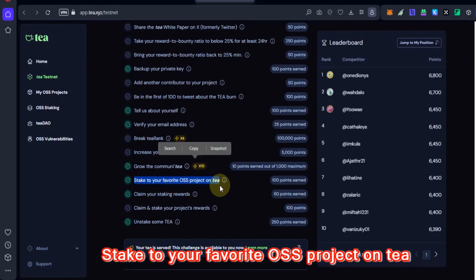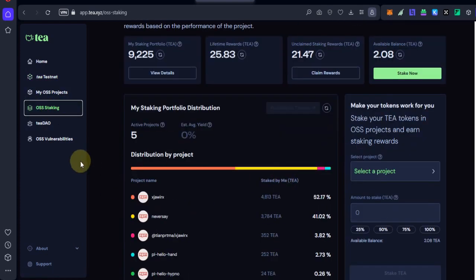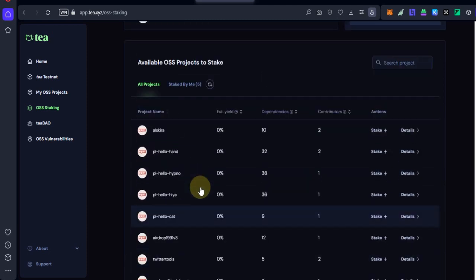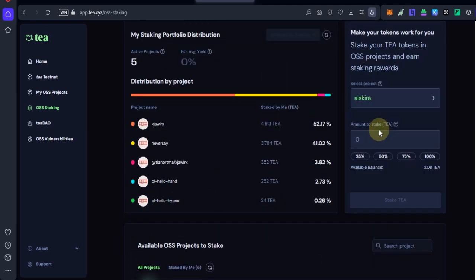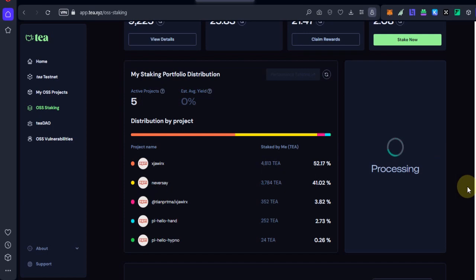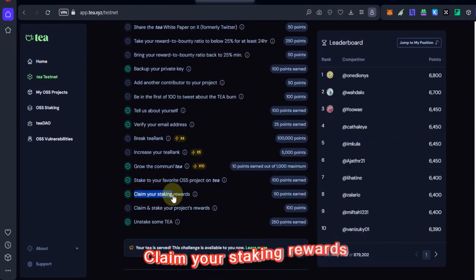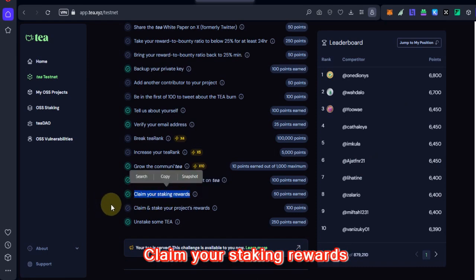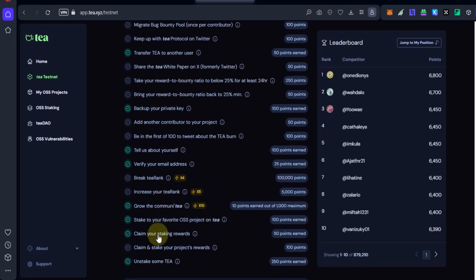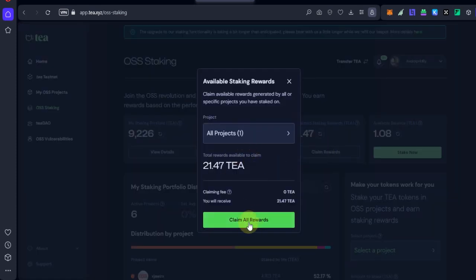11th one, stake to your favorite OS project on T. Click on OS staking. Then select any validator and stake some amount. Tick both of these and confirm it. 12th one, claim your staking rewards. You can claim your staking rewards after some hours. Go back to OS staking and check this location after some hours. If you have any rewards, you can claim them.